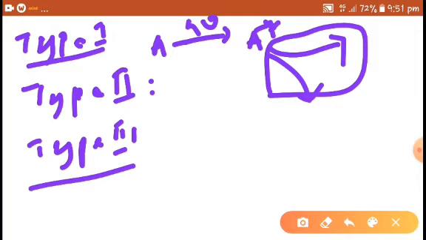Therefore, the molecule would undergo dissociation and the spectrum will be continuous throughout.